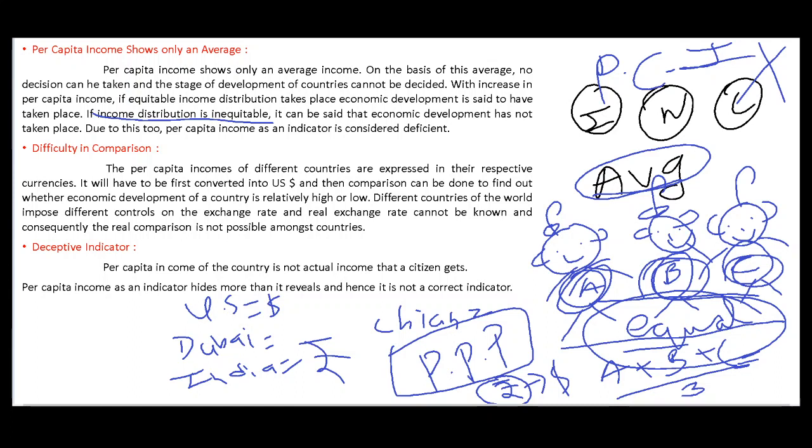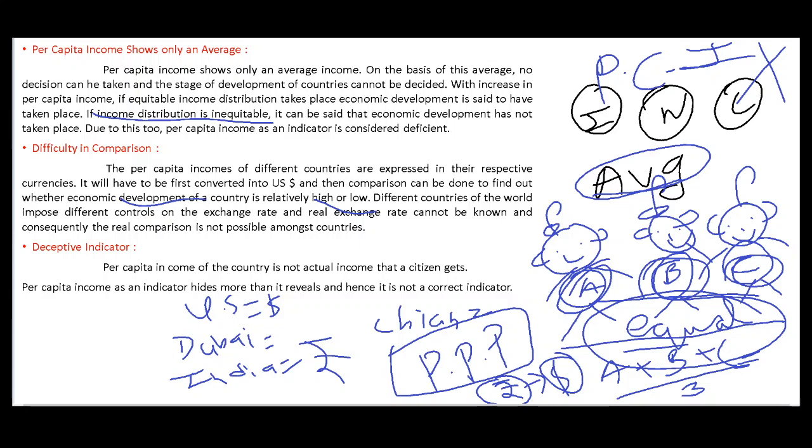The per capita income of different countries is expressed in their respective currency. It will have to be first converted into US dollars. See, first we have to convert into dollars, and then comparison can be done to find out whether the economic development of a country is relatively high or low. Then we are seeing the development is high or low.